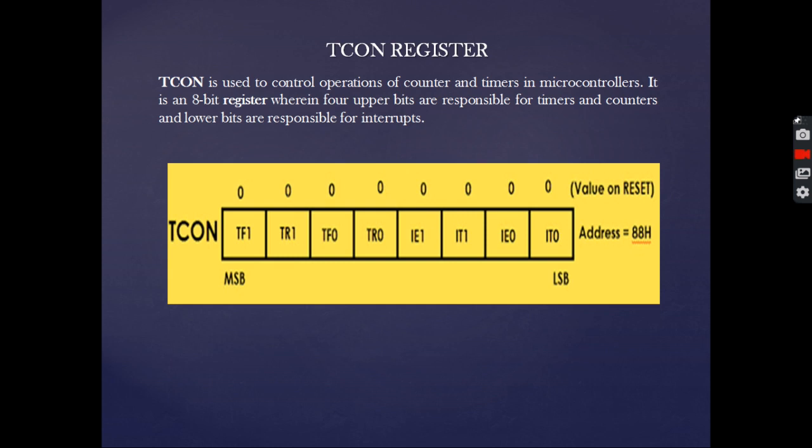Now the TCON register. The TCON register is used to control the operations of the counter and timer in the microcontroller. It is an 8-bit register wherein the 4 upper bits are responsible for the timers and counters, and the lower 4 bits are responsible for interrupts. The TF1, TR1, TF0 and TR0 are for the timers, and the IE1, IT1, IE0 and IT0 are for the interrupts.